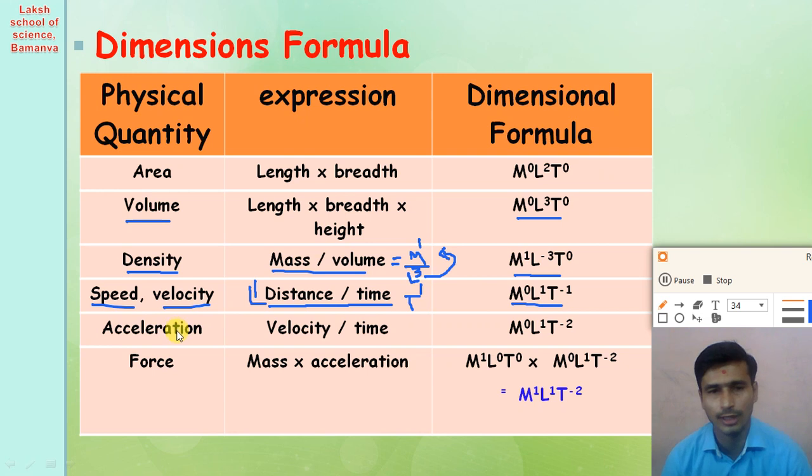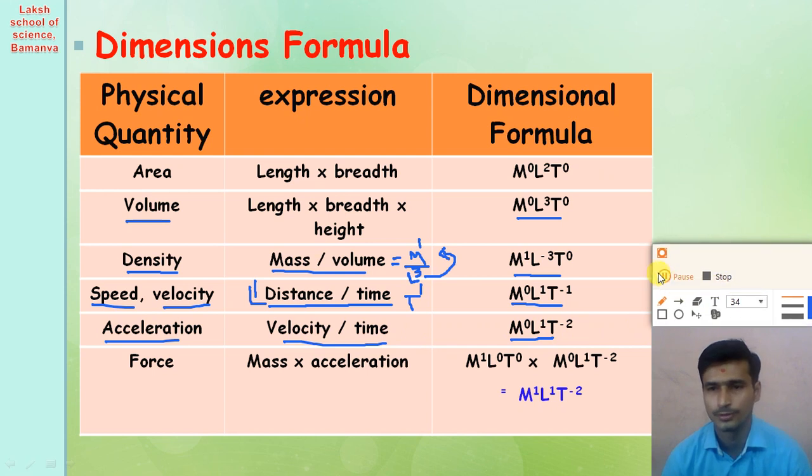Another physical quantity is acceleration. Acceleration is equal to velocity divided by time. We know the dimensional formula of velocity is M0 L1 T minus 1, divided by time, which is T1. So we get the dimensional formula of acceleration as M0 L1 T minus 2.